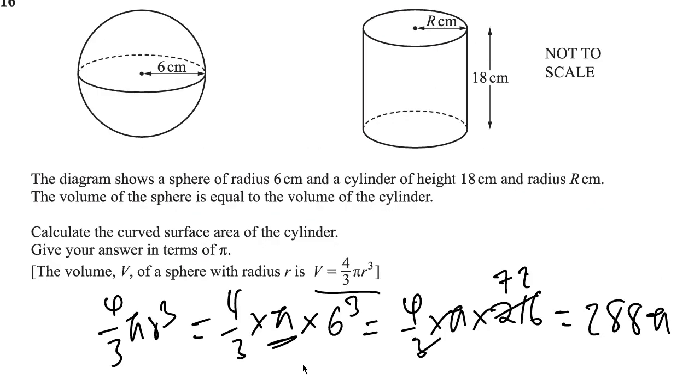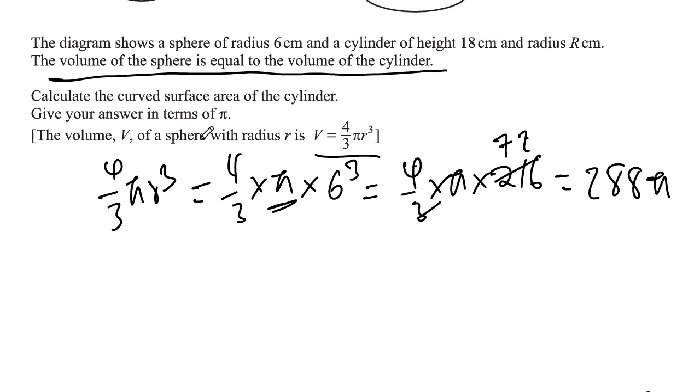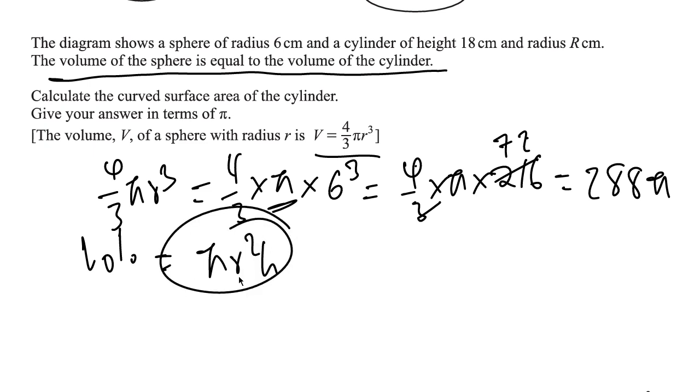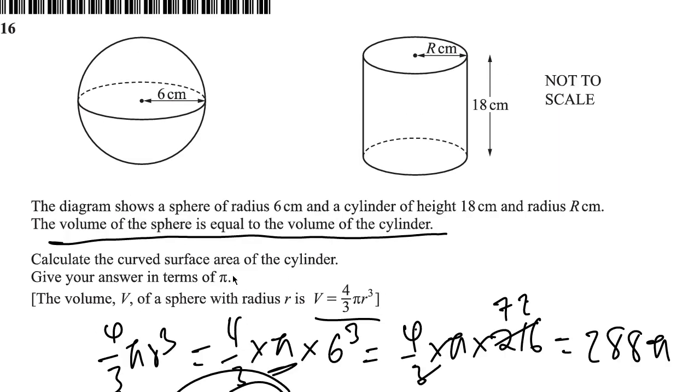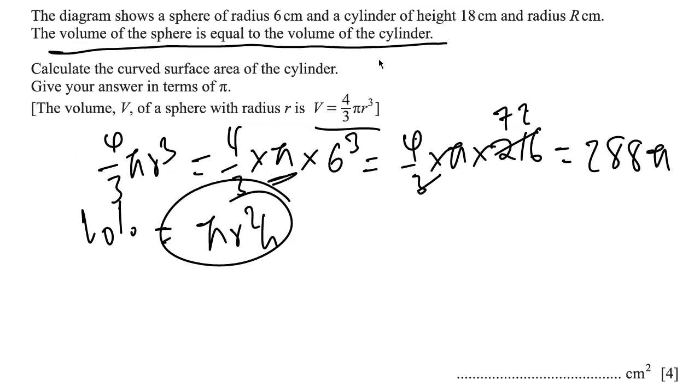Then, the question says that the volume of the sphere is equal to the volume of the cylinder. It's important to note that the volume of the cylinder is equal to pi r squared h, where h is the height of the cylinder and r is the radius. So pi r squared h is equal to 288 pi.